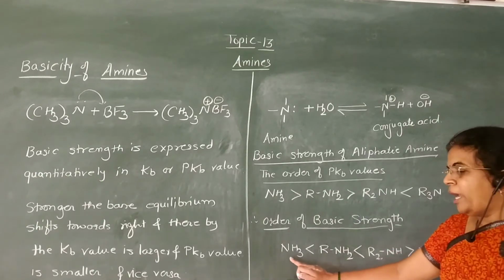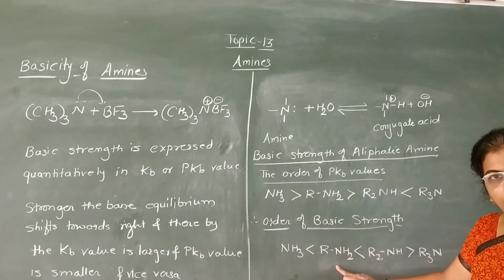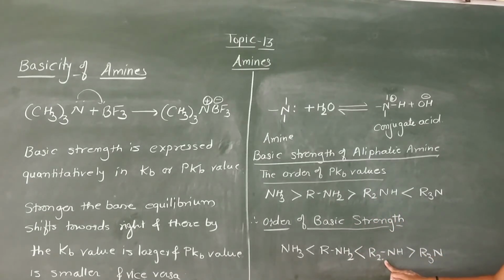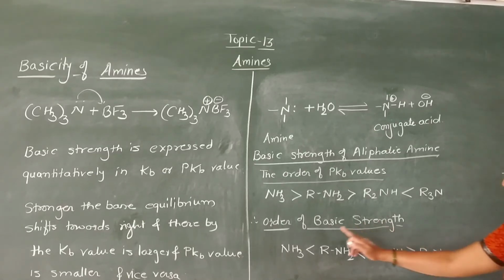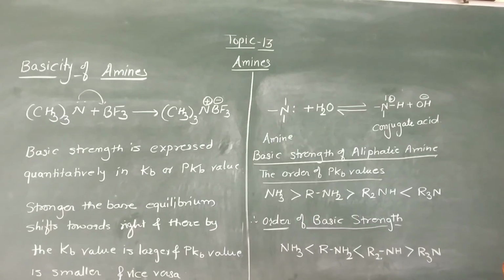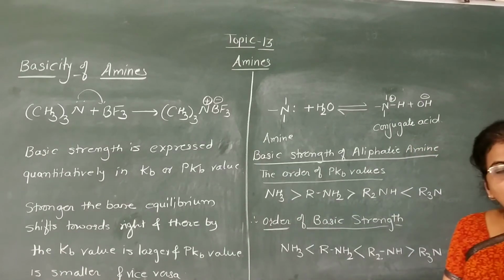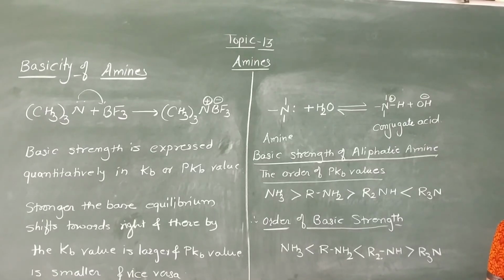Look here, NH3 is the weaker base, then primary amine. Primary amine is a weaker base than secondary amine, and secondary amine is a stronger base than tertiary amine. From this we can say that secondary amine is the strongest base. Now, which factors influence the basicity of these amines? We are going to study that in the next point. Here, the more stable the conjugate acid, the stronger the base, and vice versa.